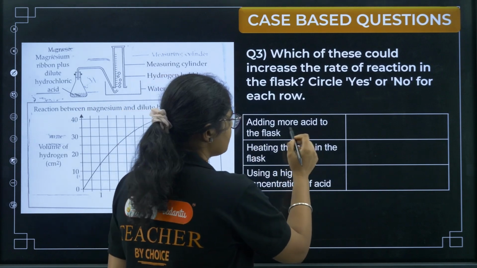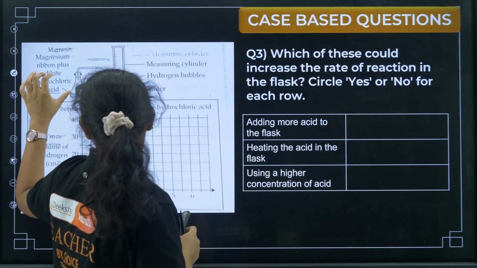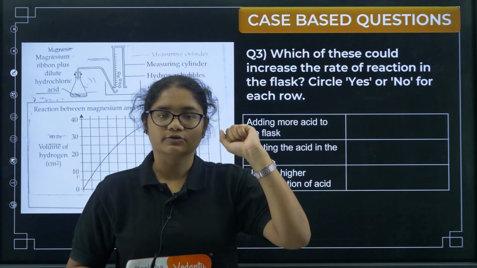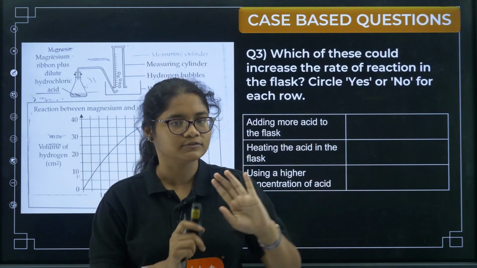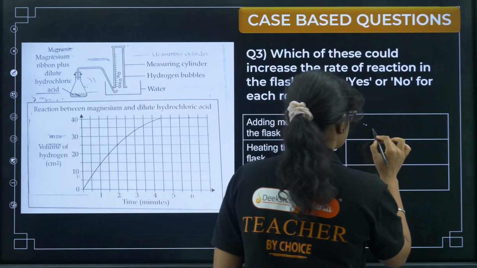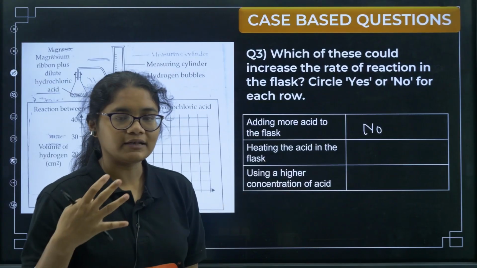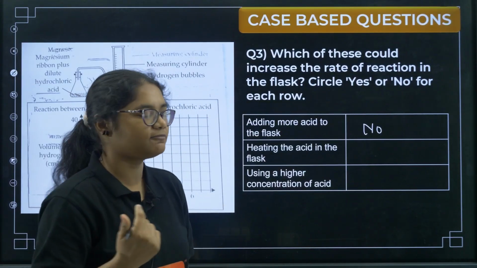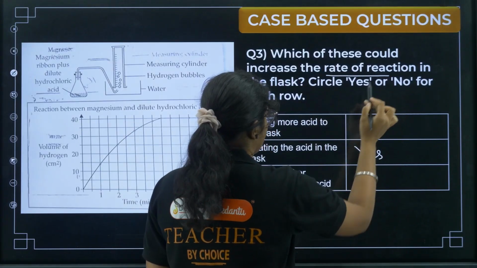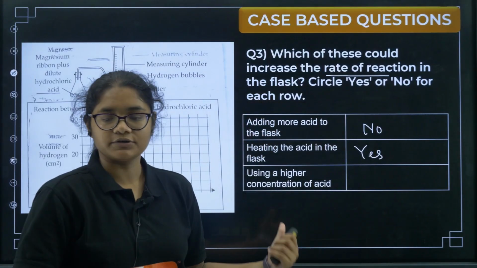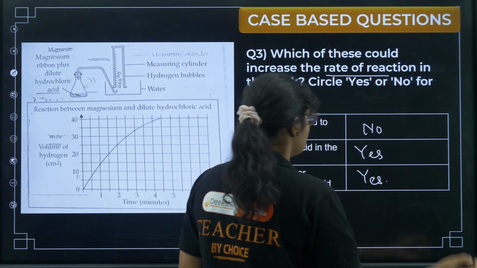If you are adding more acid to the flask, nothing will happen, because what is the reaction happening? Magnesium and HCl, right? Magnesium will react with a certain amount of HCl only. If you add more also, there is no change, right? So there is no change here. Heating the acid in the flask: yes, if you heat the acid, the reaction will become faster because you are giving more energy, so this will change the rate of the reaction. Using a higher concentration of acid is also yes, because when you use a higher concentration of acid, the reaction rate will increase.